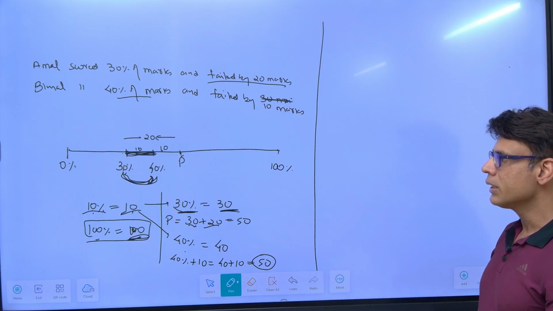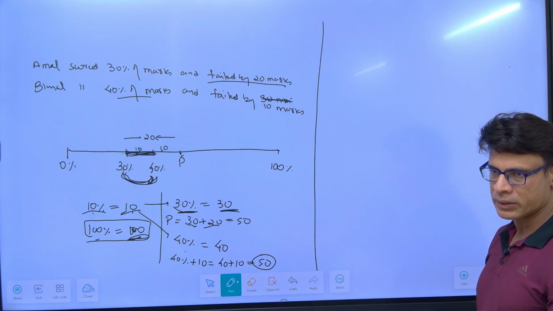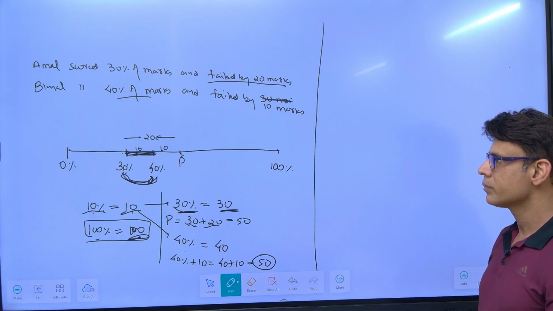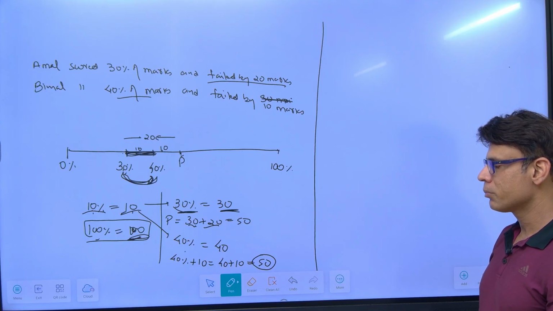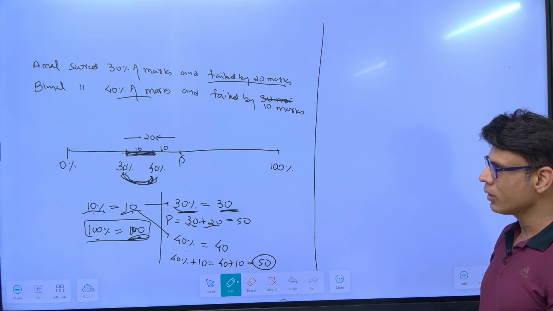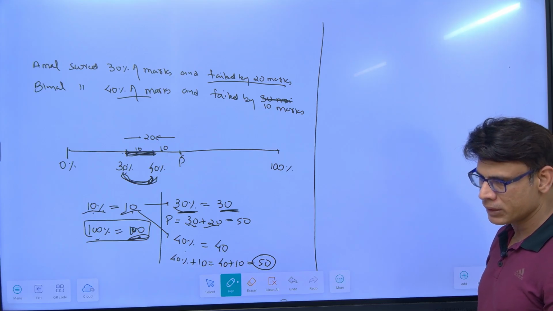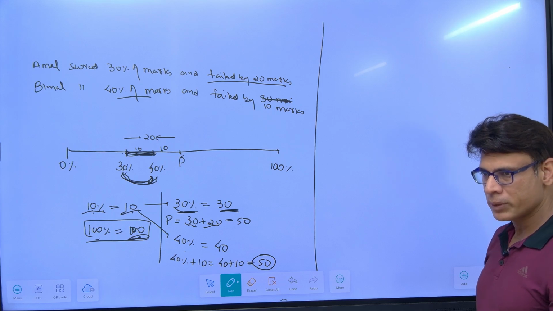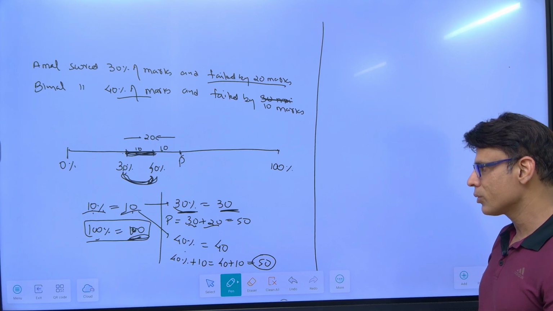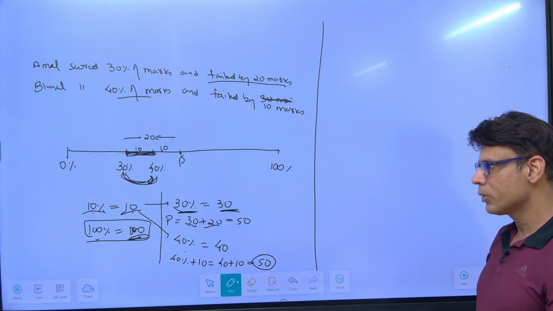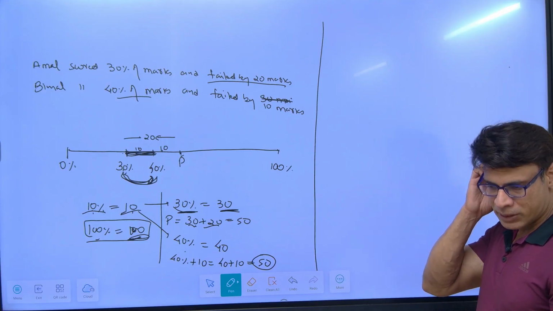Understood? These are the types of problems which you are going to get in percentage. The material which we have has all these types of questions in percentage. Some are difficult also, and you have to try them. First you have to try on your own, then you will be able to understand it, and then we'll take up the doubts of that. Right?